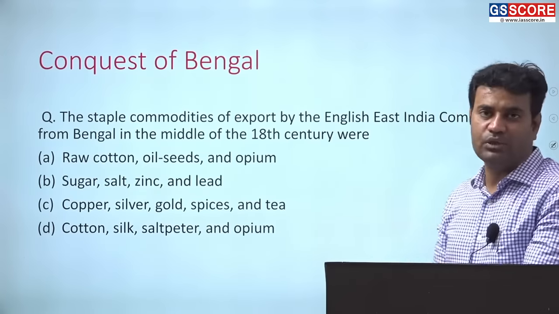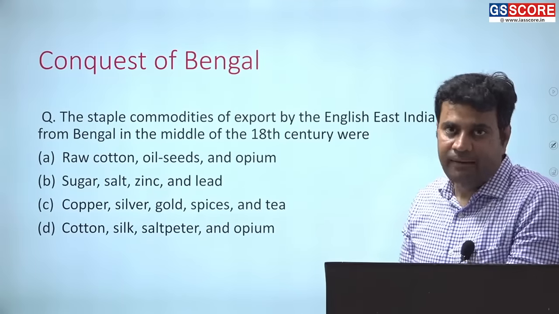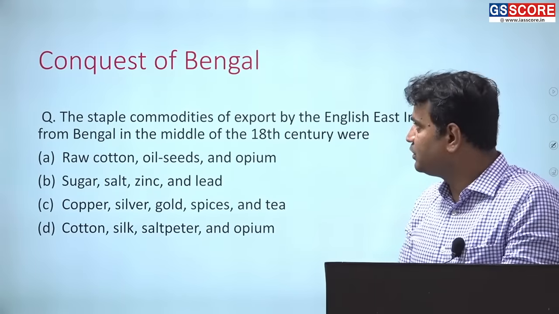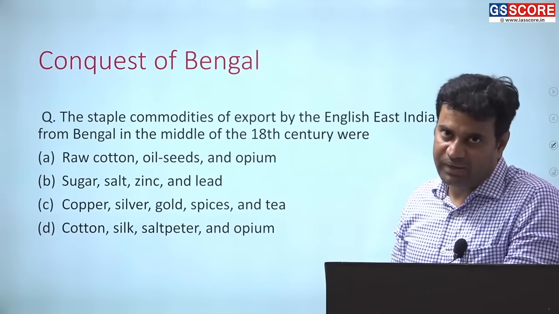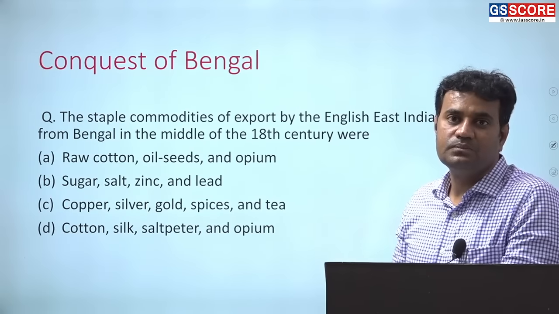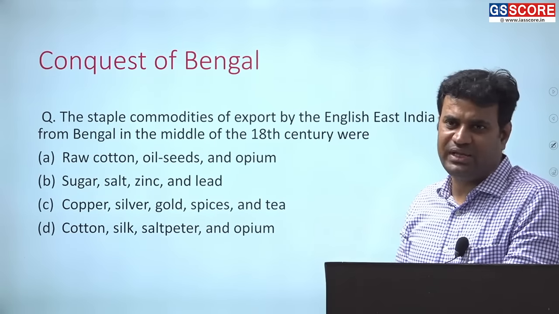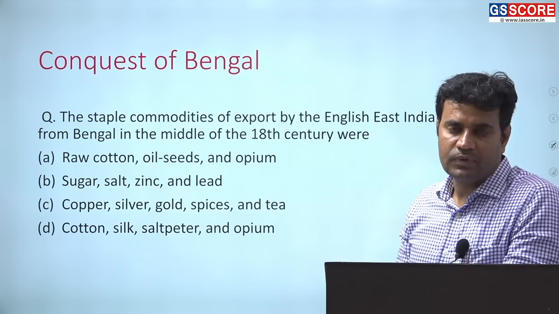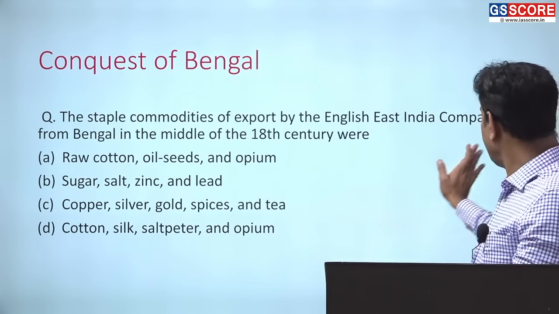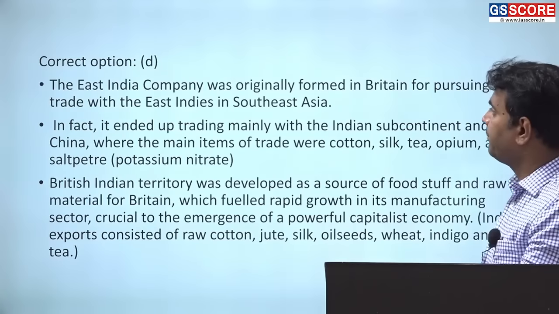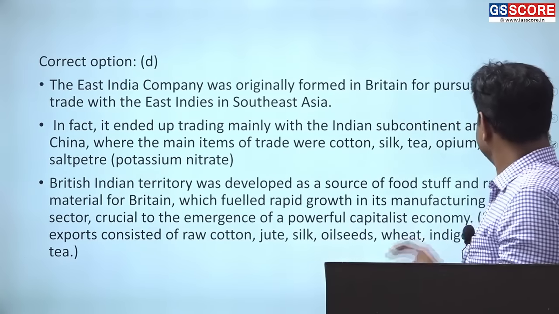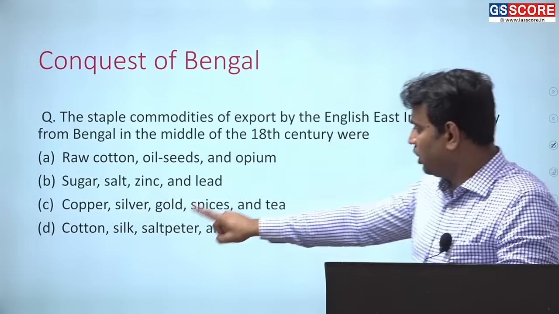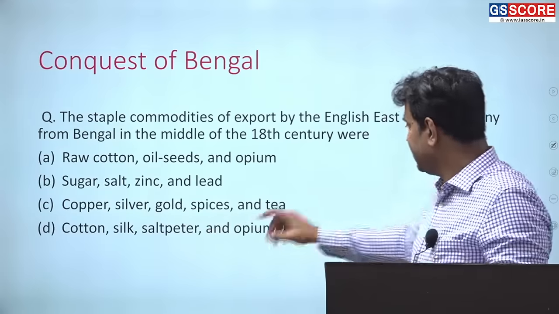Just think what could be the possible answer when the British came to India and began to trade with the province of Bengal. I'll give you just a few seconds to think about this question. Now, we'll move on to discuss the possible answer of this topic. The correct option is D. The D means basically cotton, silk, saltpeter and opium.